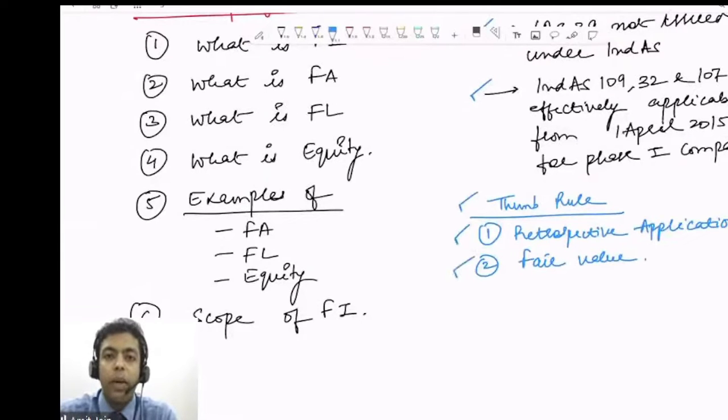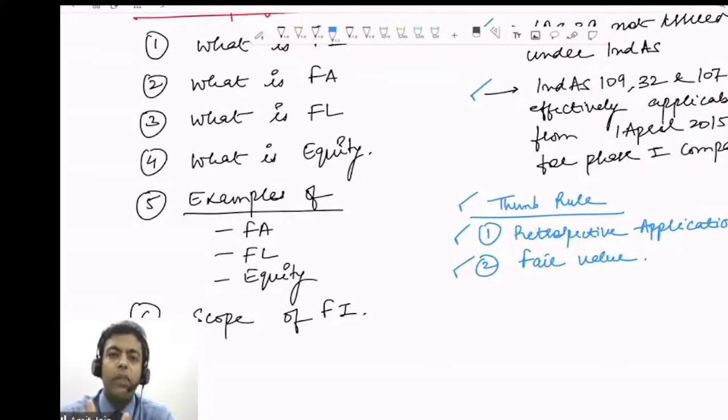What is retrospective application? That means if the company has entered into a transaction in 2010 and the transaction is outstanding on the transition date, maybe 1st April 2015, maybe 1st April 2016 for the phase 2 companies, then we are supposed to apply Ind AS 109, Ind AS 32, Ind AS 107 on that transaction starting from 2010. That means we need to go back to 2010, compute the number as per Ind AS 109, as per Ind AS 32, and bring the carrying value as on transition date and record it. Right? This is the meaning of retrospective application.